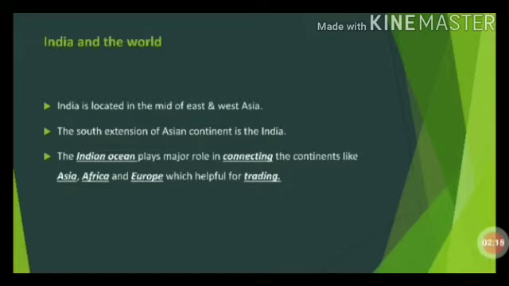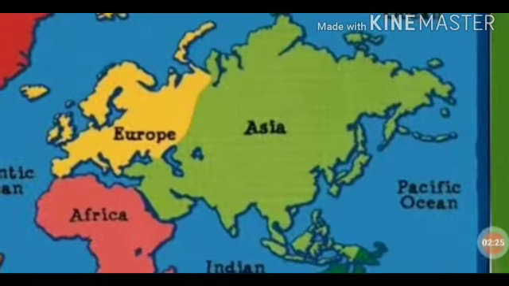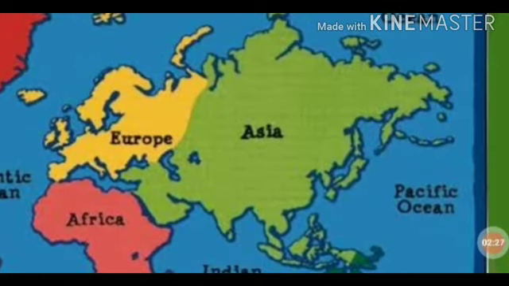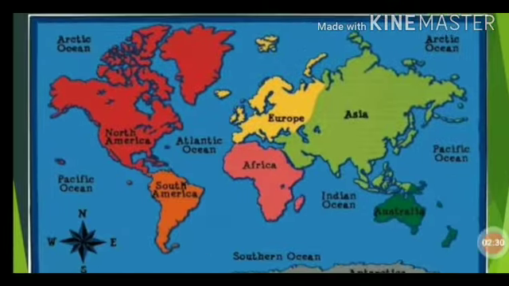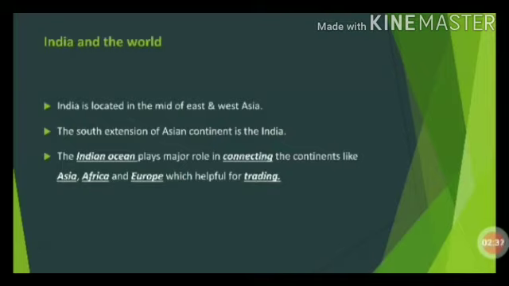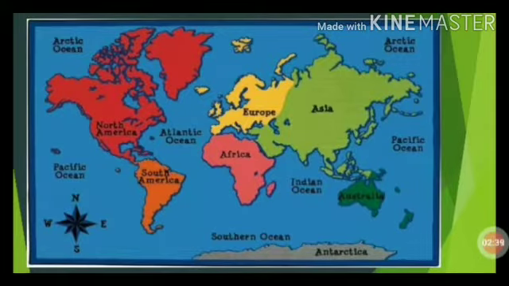India is located in the middle of East and West Asia. So if you see in the map, we are located between East and West Asia. Okay girls. India is an extension of Asia. Can you see this, girls? So India is the extension of Asia.